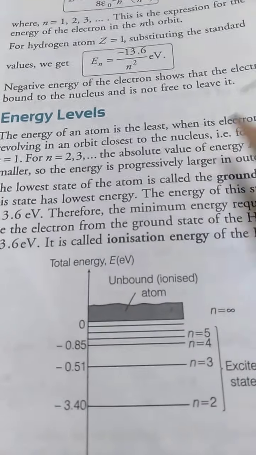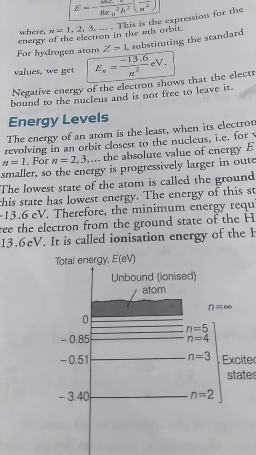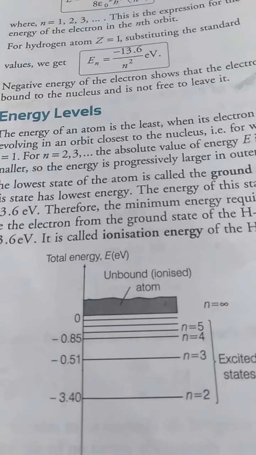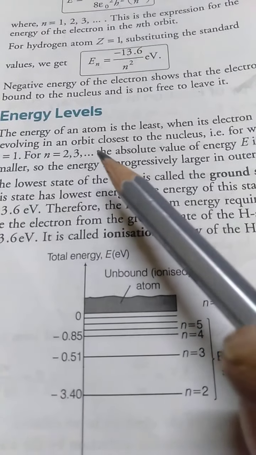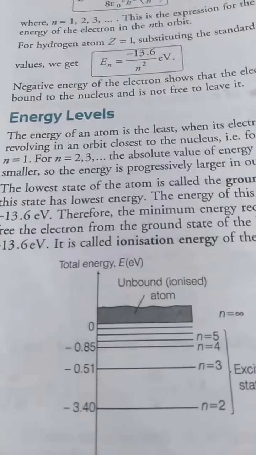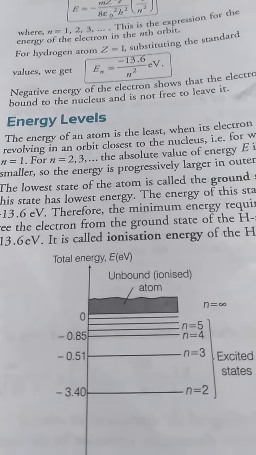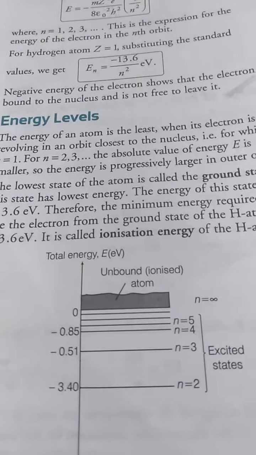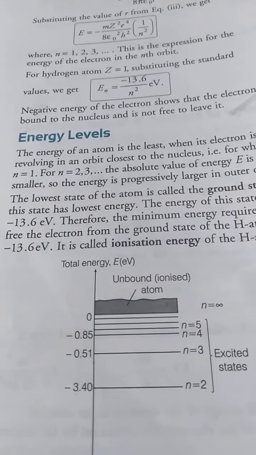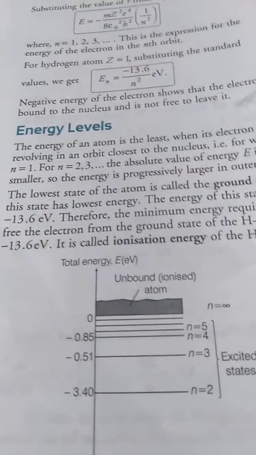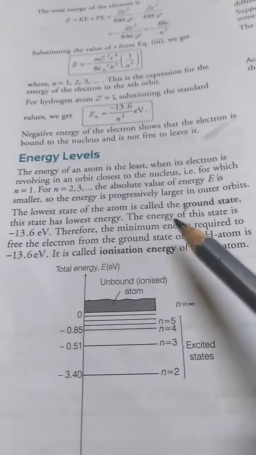The energy of an atom is least when it is revolving in the orbit close to the nucleus, means when it is in orbit 1, that is the principal quantum number 1. And for getting to the higher orbits, the electron has to absorb energy. When the electron absorbs energy, it will go to progressively higher orbits. The lowest state of the atom is called the ground state, means when the electron is in the lowest state in the first orbit, then we will say that it is in the ground state.